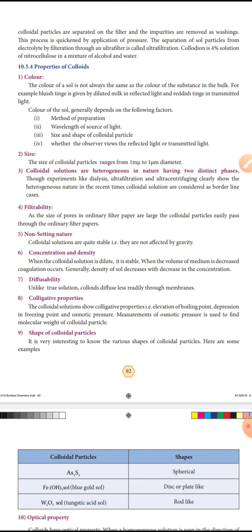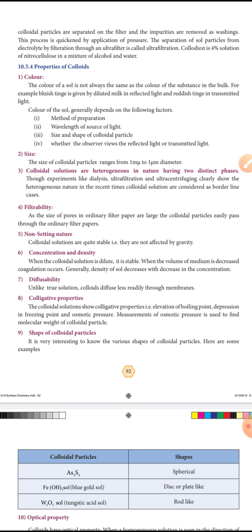For example, a bluish tinge is given by diluted milk in reflected light, and a reddish tinge in transmitted light. So here, the bluish tinge is seen in reflected light, but in transmitted light the color is reddish.